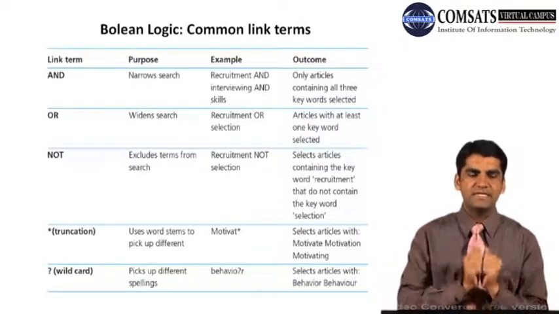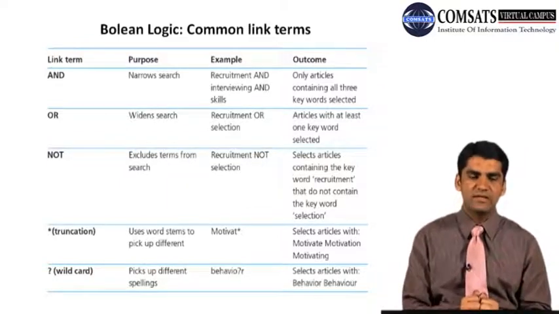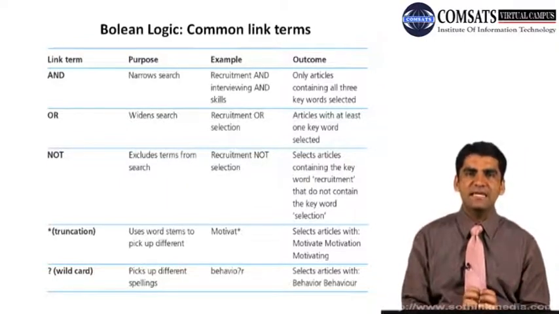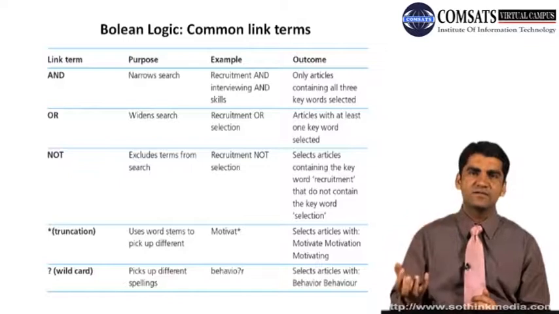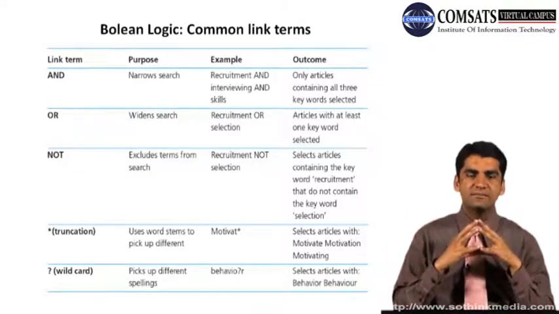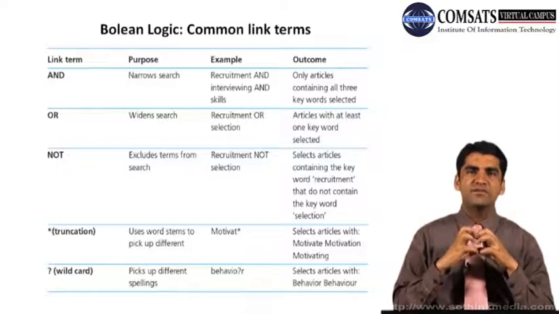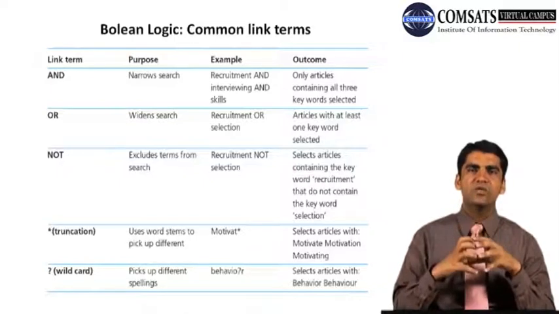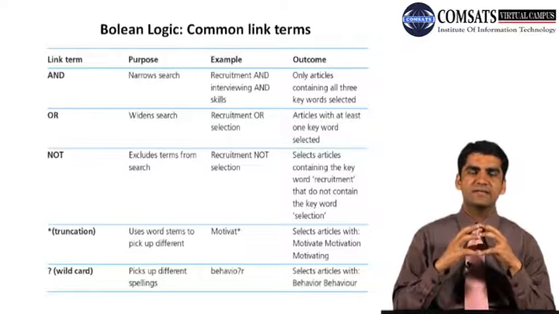Again, simply summarizing the Boolean logic, we use link terms with our keywords to retrieve literature, and these terms help us understand how we can get access to relevant literature.